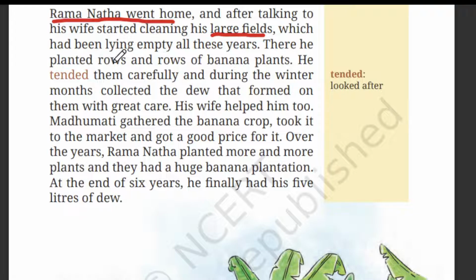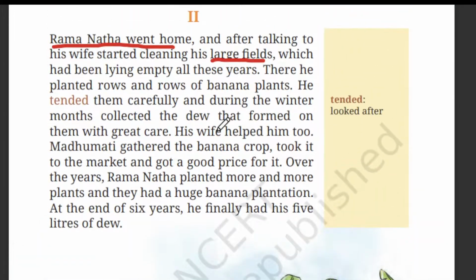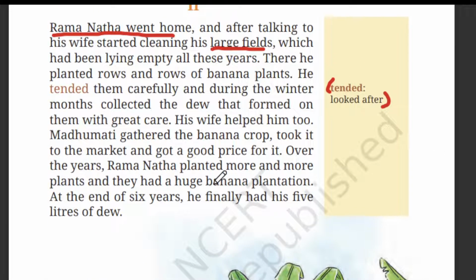There he planted rows and rows of banana plants. So he planted a lot of banana plants. So see, lot of banana plants. He tended them carefully and during the winter months collected the dews that formed on them with great care. Tended means looked after by watering the plant and keeping the soil very fertile. So he looked after the banana plants very well to collect the dew.